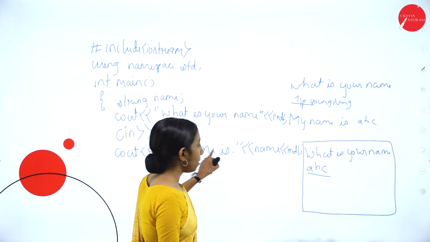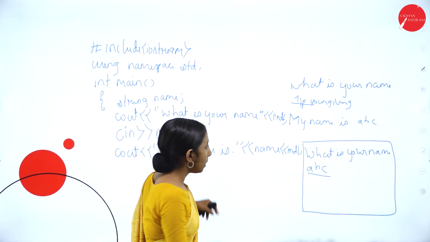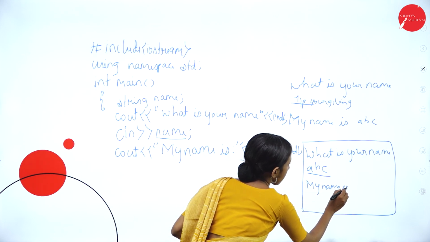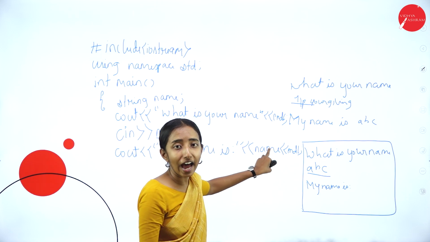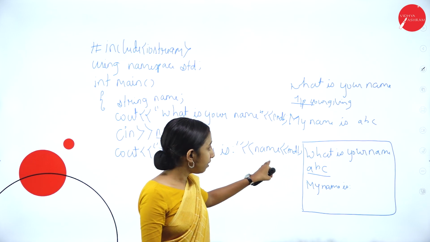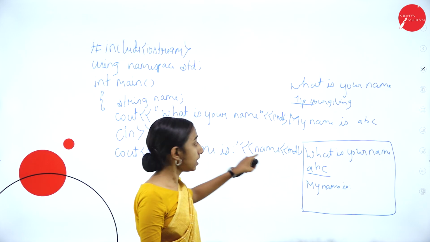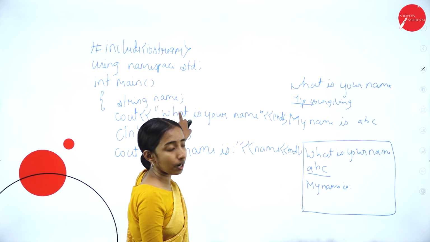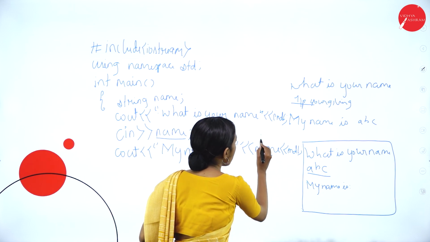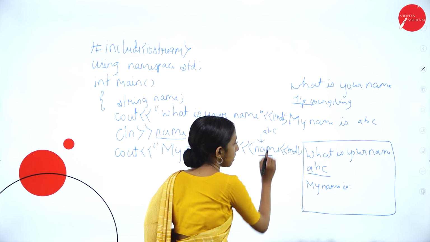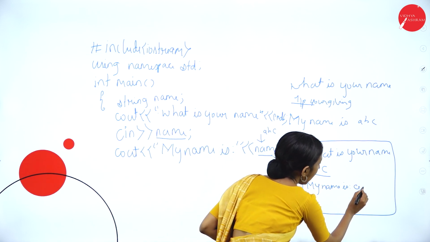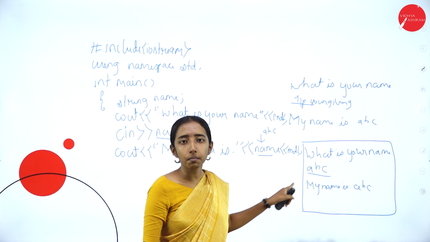So here my name is in double quotes, and the name. Here I have not used double quotes. Here I am directly passing the variable, that is name, the string variable which is storing the user entered data. So this name variable will be storing the user entered data ABC. So now I have passed name. So we will be getting: my name is ABC.